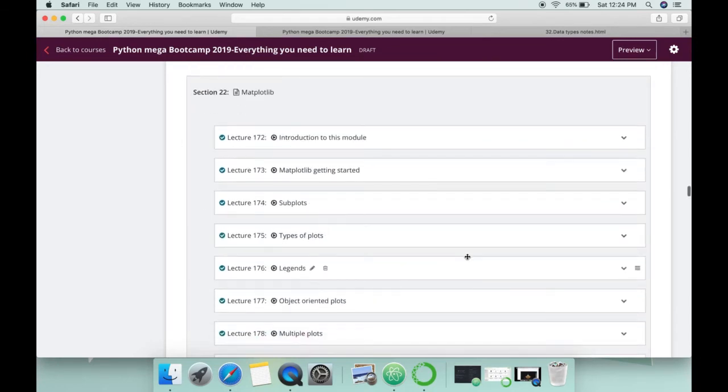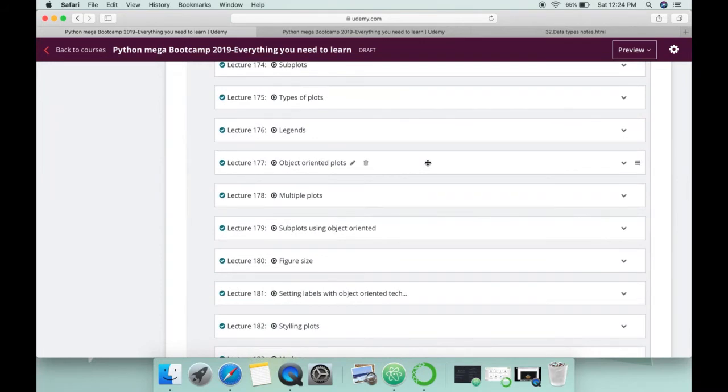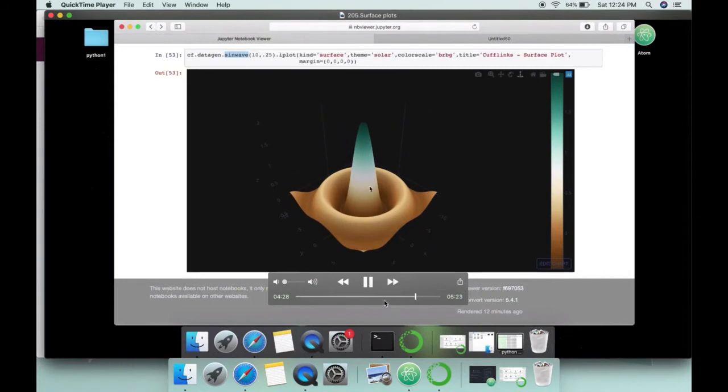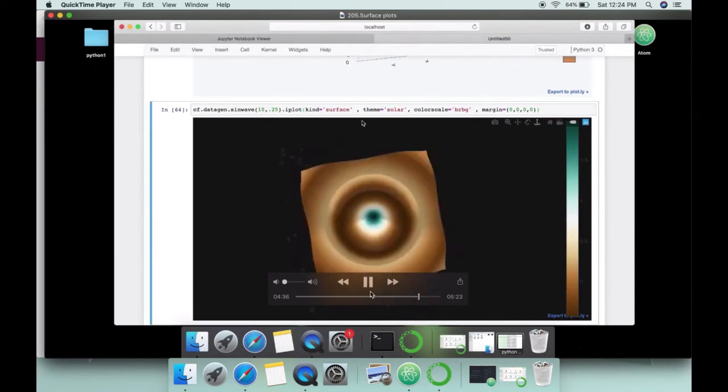After that, we will move to data visualization, in which first of all we will encounter Matplotlib, a very basic library for data visualization that maybe you have heard of. In this one, we will learn how you can build practical plots in Python. They will consist of different kinds of plots, like this one, a 3D plot in which we will create these kinds of things. This one is with a different library, but it is for a basic idea of what we are going to do in plotting. So as you can notice this one.